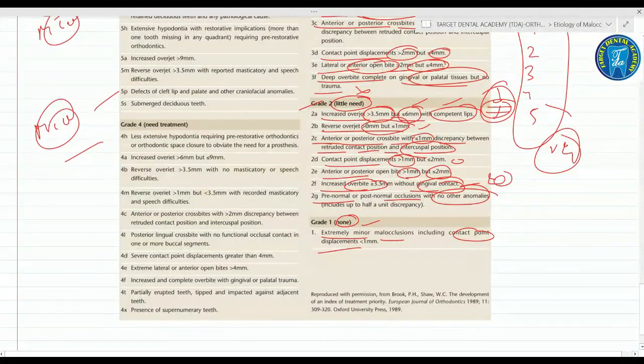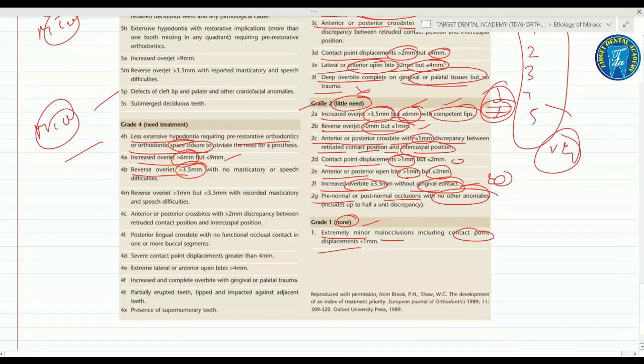Next is grade 4, which definitely needs treatment. In this, you can see there is a less extensive hypodontia, which requires pre-restorative orthodontics or orthodontic space closure. Increased overjet of more than 6 mm, less than 9 mm.